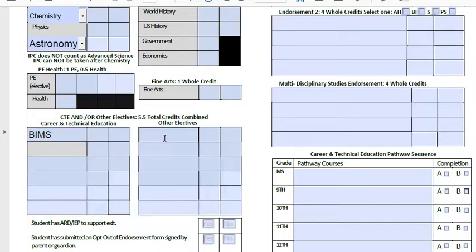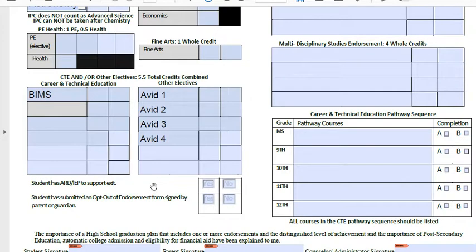All of you guys will be taking the AVIDs, so it'll be AVID 1, AVID 2, AVID 3, and AVID 4. And then any other electives, and we'll give you guys a list of electives that you could possibly take.